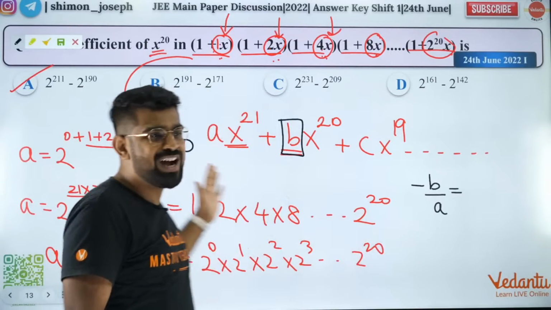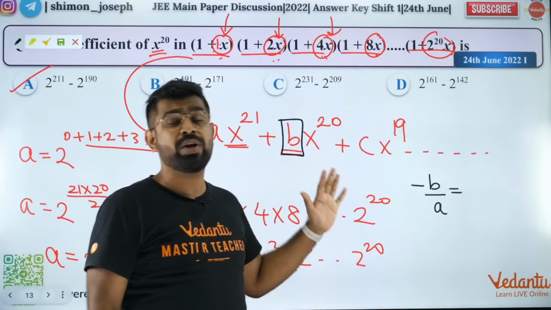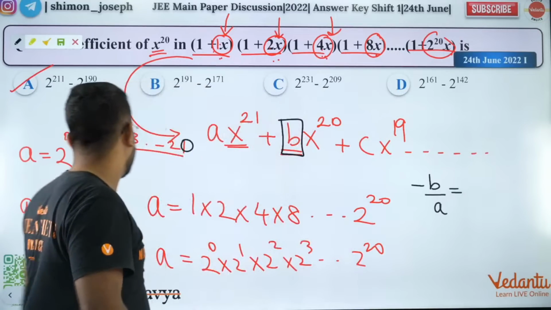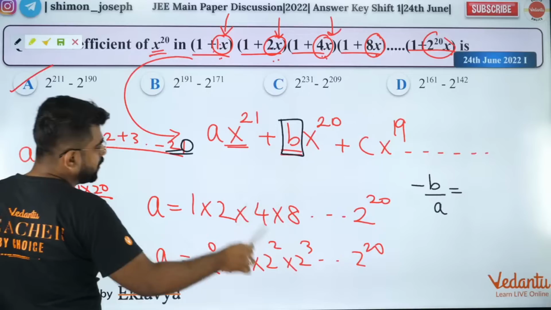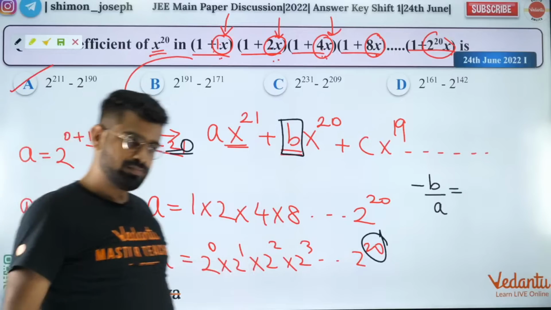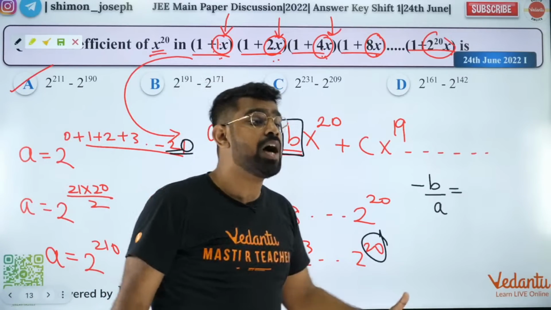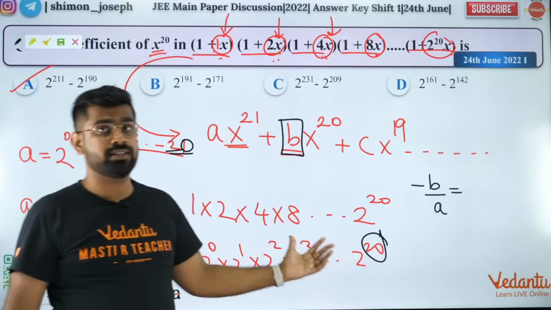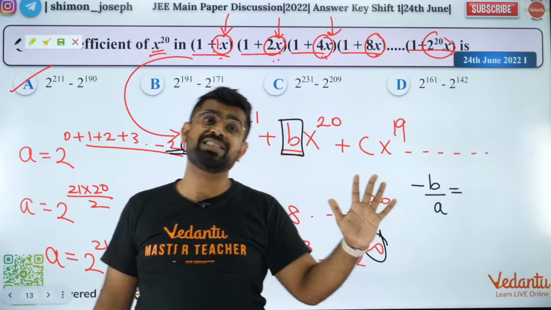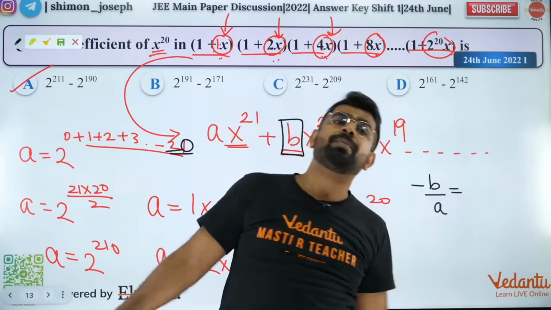The sum of the first n natural numbers, of course, is n into n plus 1 by 2. I just did it up to 20, because the last term is 20. It is not 21. Got it? Guys, the last term is 20.